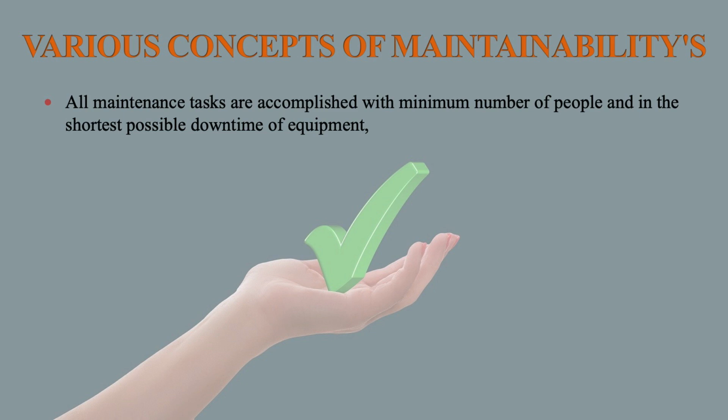Various concepts of maintainability are: all maintenance tasks are accomplished with a minimum number of people and in the shortest possible downtime of equipment. Because if there is a failure of any component, that component has to be repaired, and if it takes longer, then the whole operation will be shut down, because that component is absolutely necessary for the process.